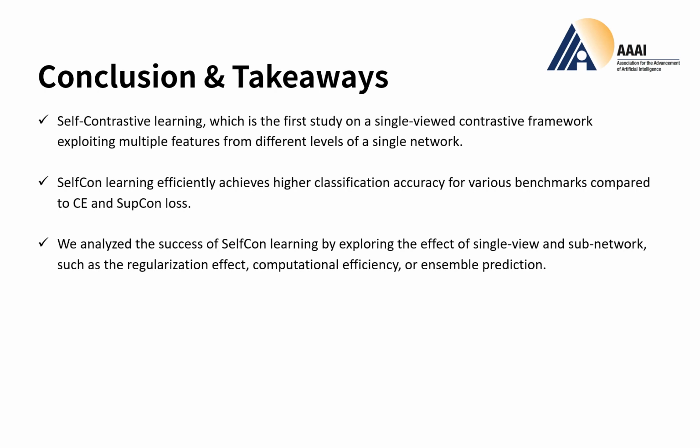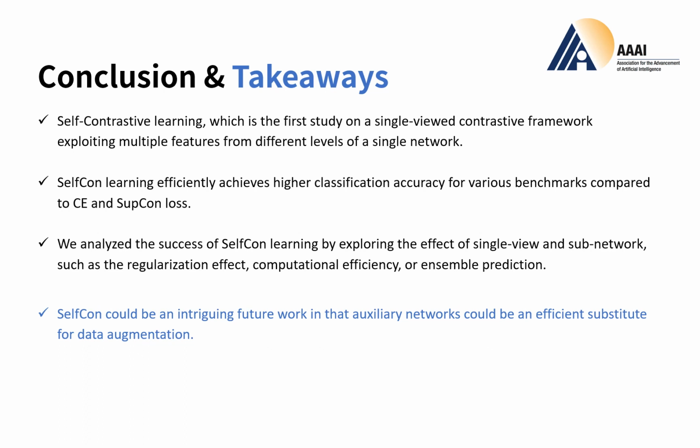And here is the conclusion. We propose self-contrastive learning, which is the first study on a single-viewed contrastive framework exploiting multiple features from different levels of a single network. Self-Con learning efficiently achieves higher classification accuracy for various benchmarks compared to cross-entropy and SubCon loss. We analyze the success of Self-Con learning by exploring the effect of single view and subnetwork, such as the regularization effect, computation efficiency, or ensemble prediction. As a takeaway, Self-Con could be an intriguing future work in that auxiliary networks could be an efficient substitute for data augmentation.